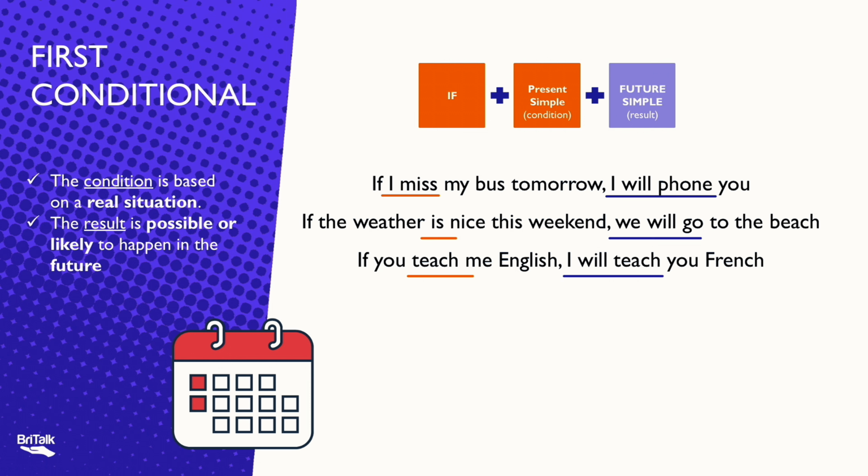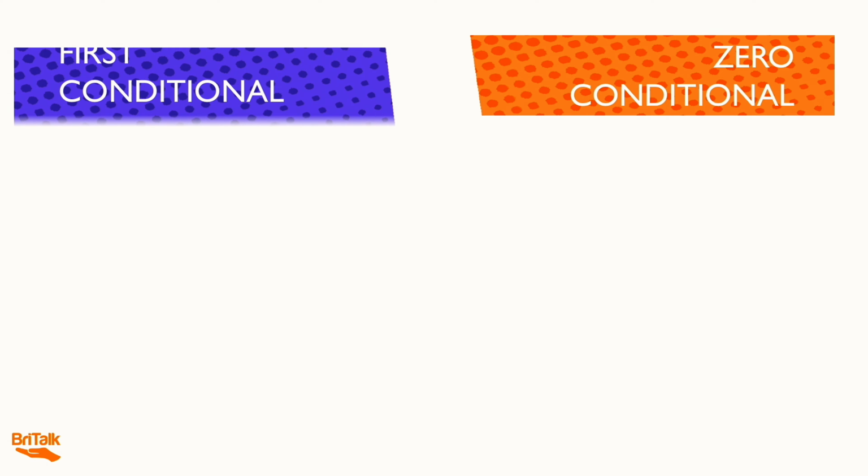So with the first conditional, we're not talking about routines. We're not talking about things that happen usually, often, always. We're talking about a specific situation which could happen, which will bring a certain consequence in the future. So with the first conditional, we don't use words like always, often, sometimes, but we do use words that refer to the future. So we can use words like tomorrow, this weekend,